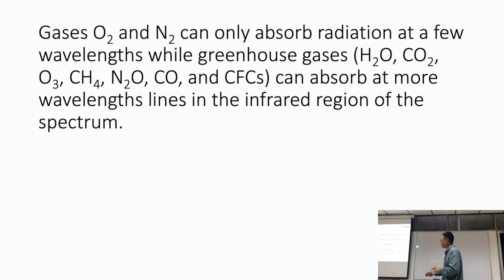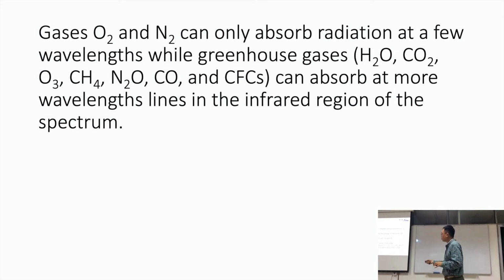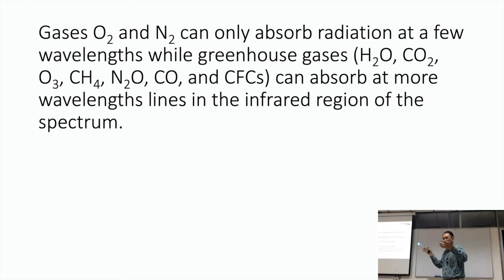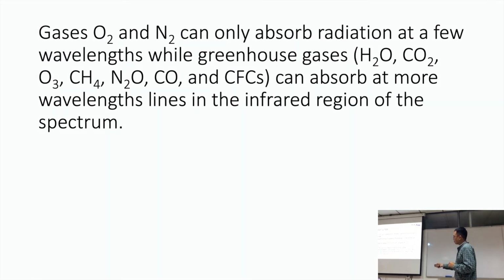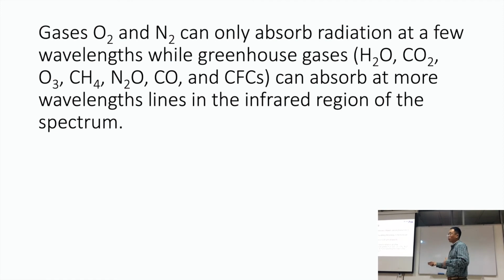So oxygen and nitrogen gas can only absorb radiation at a few wavelengths. So it still absorbs energy, but only at specific wavelengths. But the greenhouse gases such as water vapor, carbon dioxide, ozone, methane, nitrous oxide, carbon monoxide, CFCs, they can absorb more radiation because they can absorb more wavelengths.